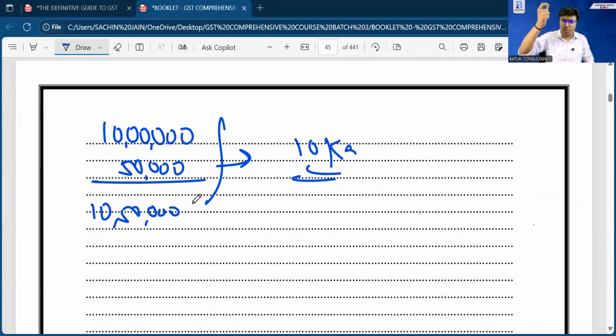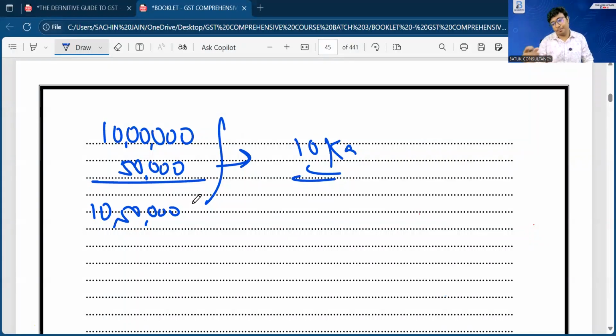Three things we have learned through this section number 15. One, your transaction value will become taxable value if the buyer and supplier are not related parties and price is the sole consideration. Second, if there is any expenditure in relation to that particular supply, the same will become part of your value of supply. And third, if there is any expenditure or any amount which is the responsibility of the supplier, but the same has been paid by the recipient, in that case also that expenditure will become part of your value of supply. These three things we have done.